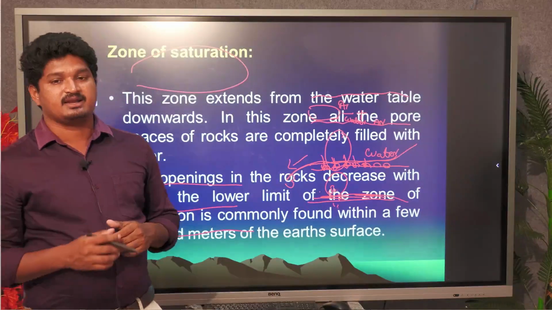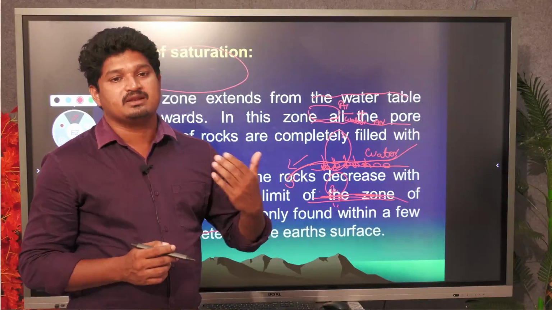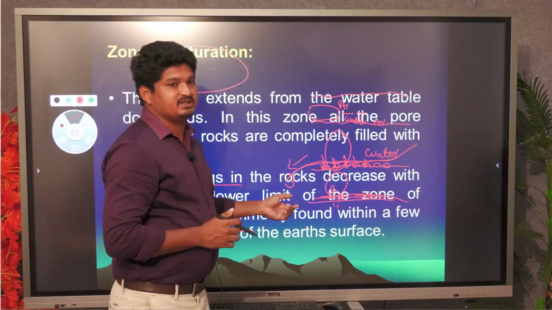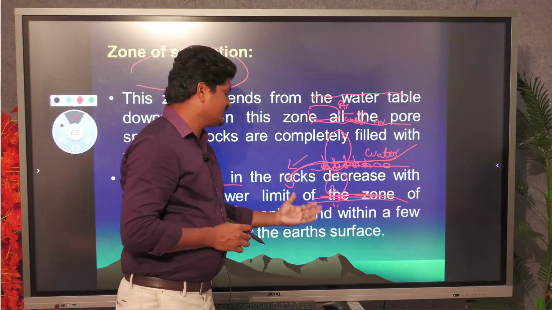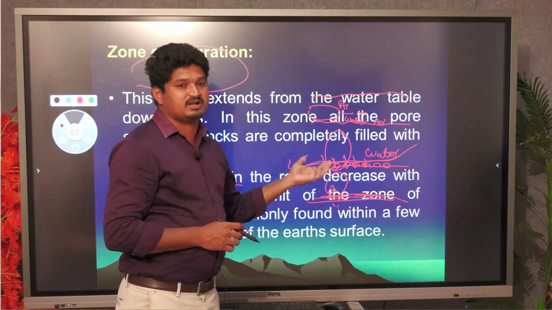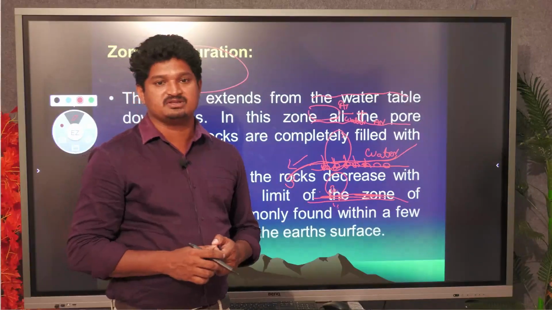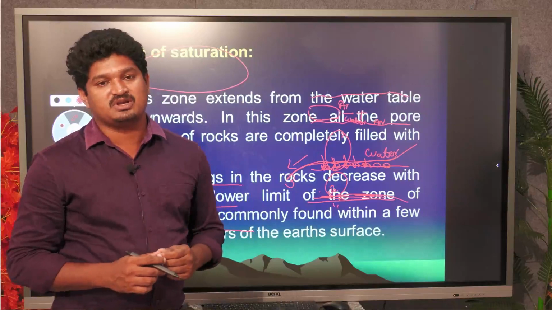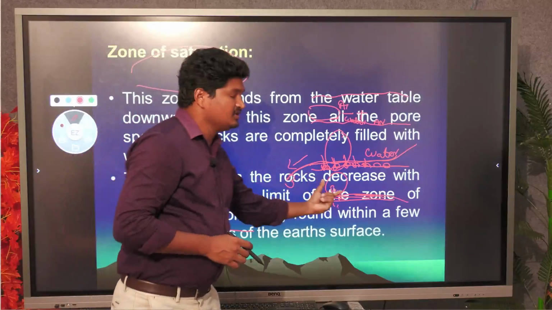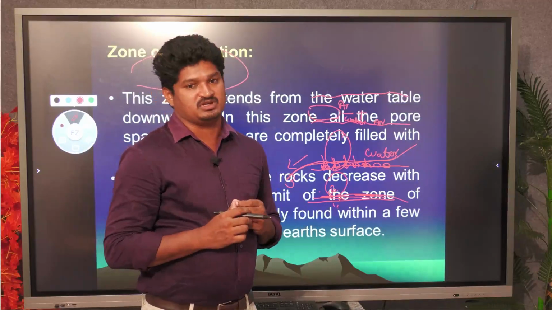So based on the occurrence of groundwater, there are three zones. One is the zone of aeration, another is the capillary fringe, and another is the saturated zone. In the saturated zone, most of the water is freely available, because the bottom layer is hard bedrock and the water cannot move downward. Geologists and civil engineers who know this can drill borehole points up to the saturated zone, because water is freely available there.